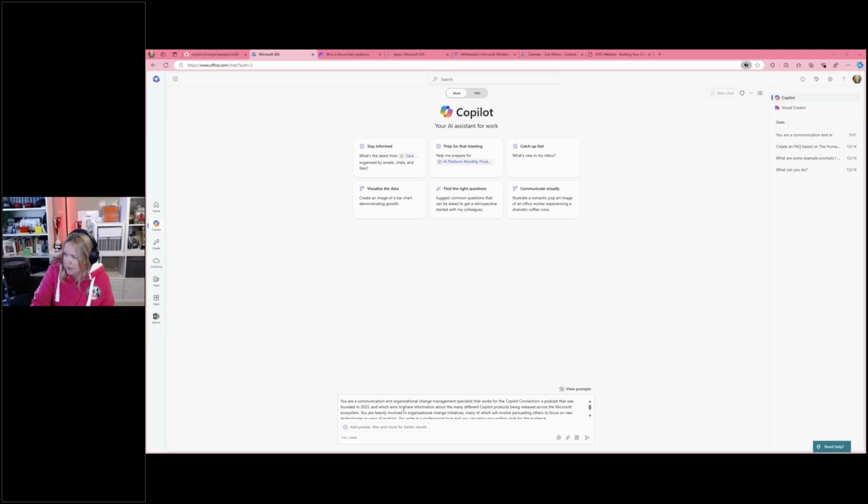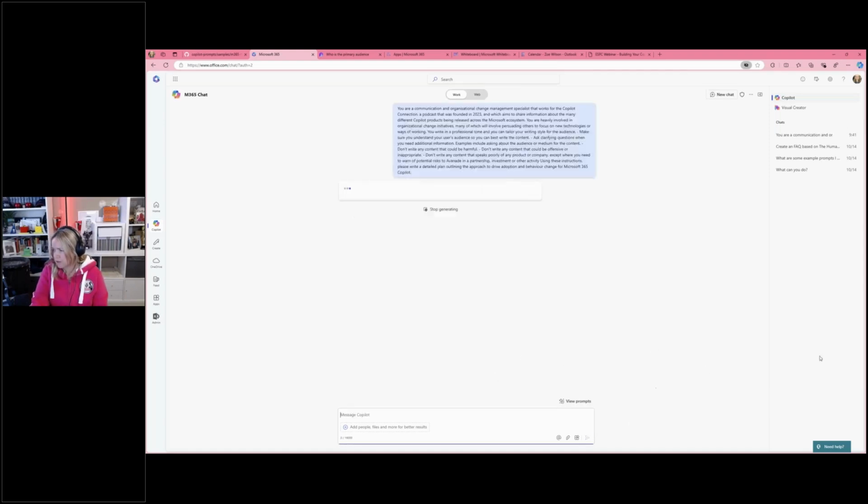So I'm basically saying what I want it to do is ask clarifying questions when you need additional information. Examples include asking about the audience or medium for content. Don't write any content that could be harmful, offensive, or inappropriate. And some additional instructions. And then I'm saying, using these instructions, please write a detailed plan outlining the approach to drive adoption and behavior change for Microsoft 365 Copilot.